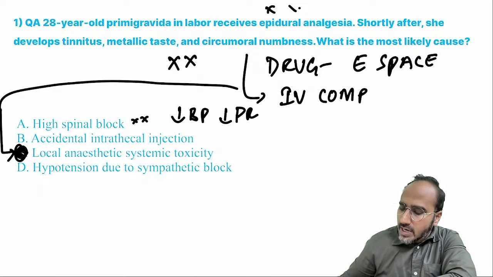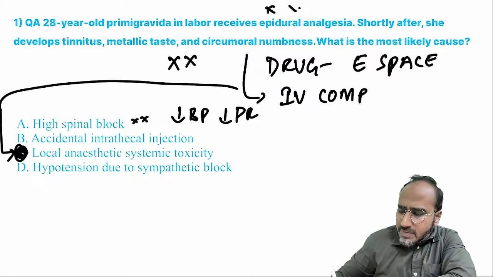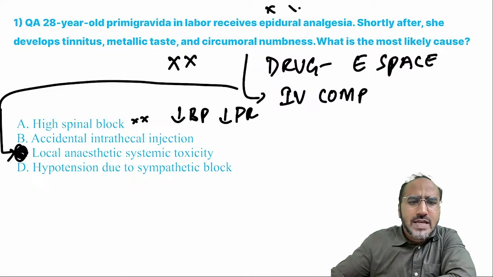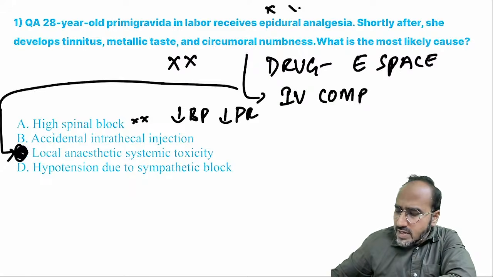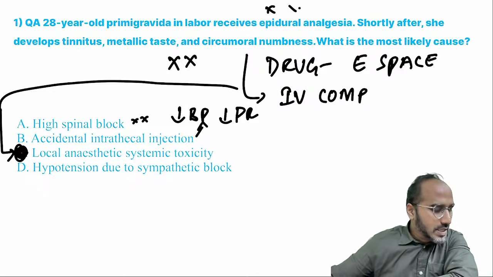So that is being ruled out. Okay? Accidental intrathecal injection also, it's similar to high spinal. Basically, you are giving the drug inside the CSF, and the patient will have these symptoms. Okay, so the answer for this is local anesthetic systemic toxicity.